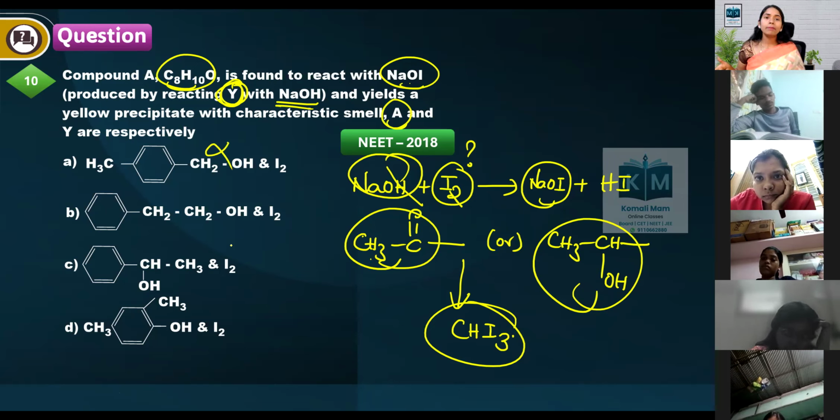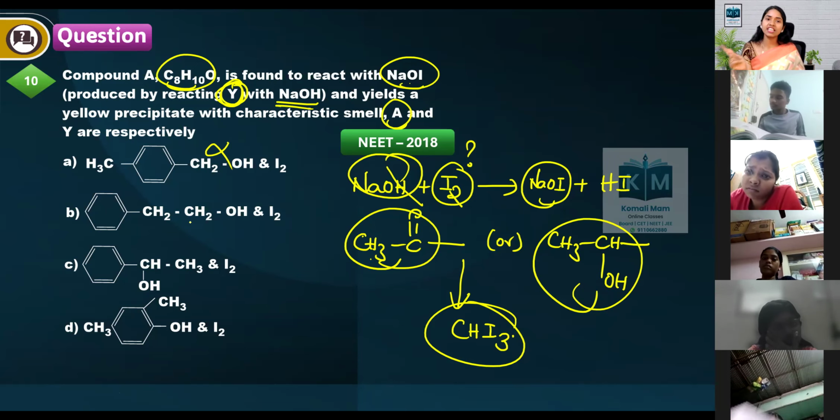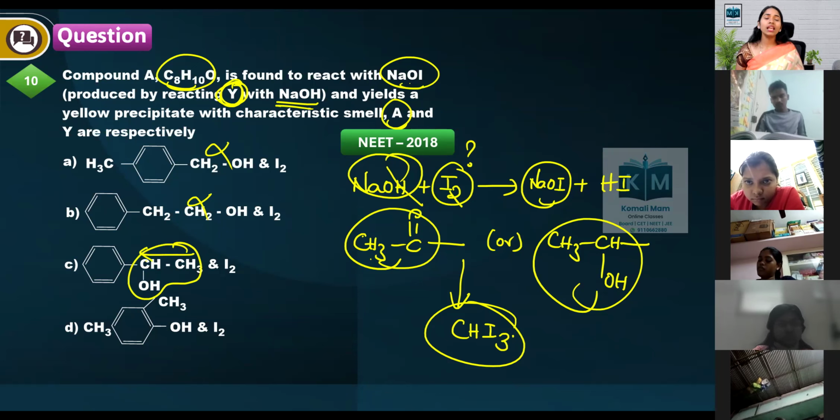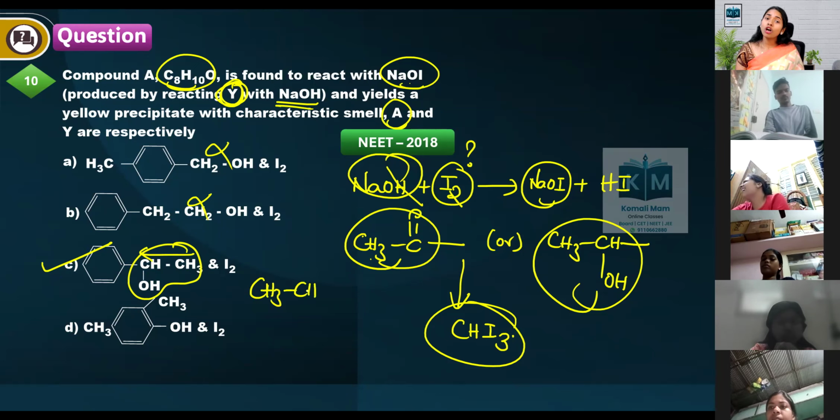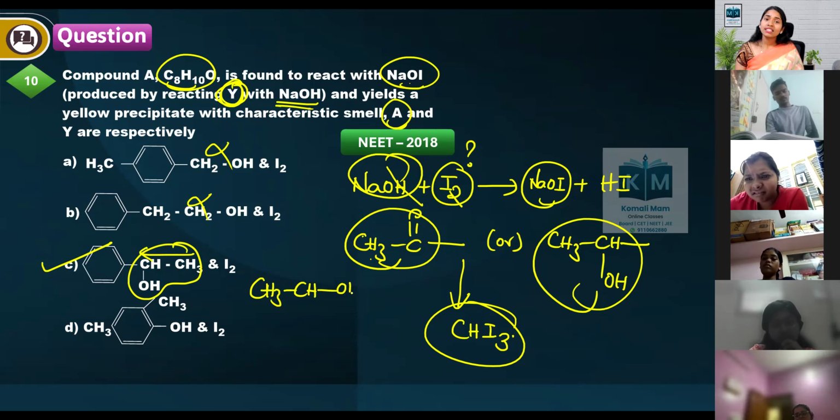So it is a primary alcohol, no. A primary alcohol also reacts, but CH3CH is not there. See here, CH3CHOH is there, so this will give this reaction. This is the answer, secondary alcohol CH3CHOH. Even a primary alcohol, ethanol, also gives it, because it has CH3CH.